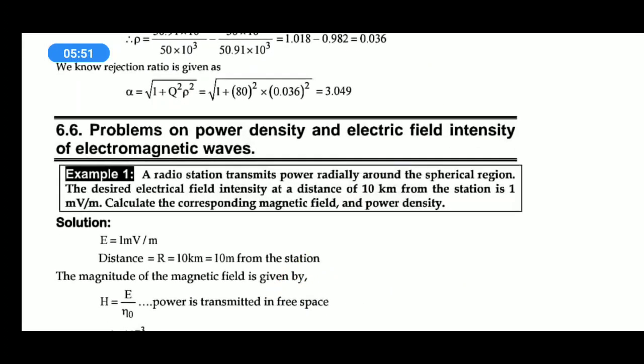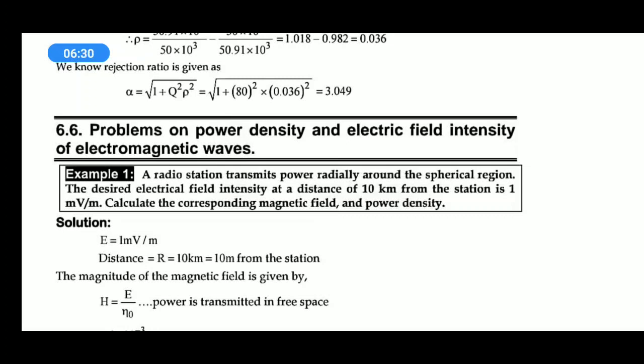Problems on power density and electric field intensity of EM waves. The first example: a radio station transmits power radially around the spherical region. The desired electric field intensity at a distance of 10 km from the station is 1 millivolt per meter. Calculate the corresponding magnetic field and power density. Okay, there is a radio station which is transmitting power radially, not in all directions, radially over a spherical region, over a sphere, over some volume whose shape is a sphere.